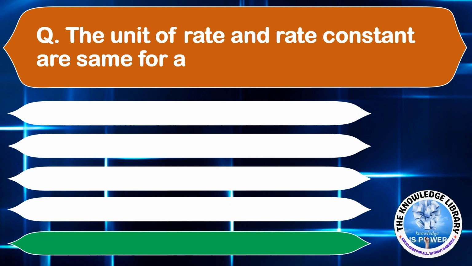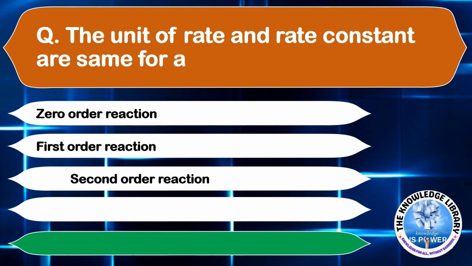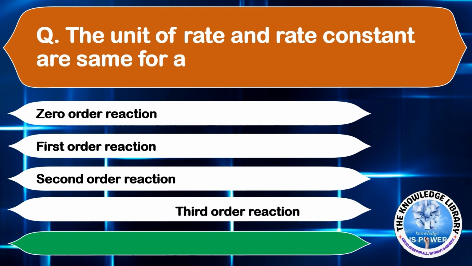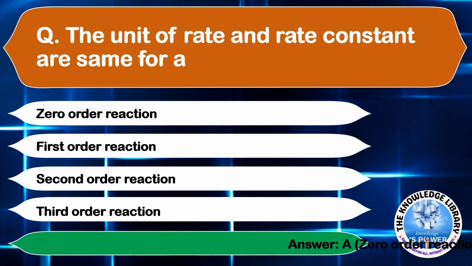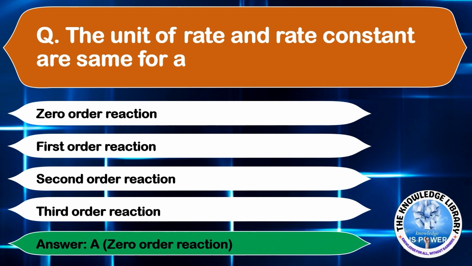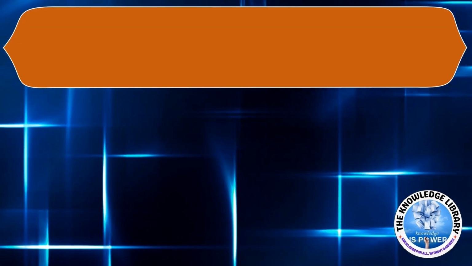The unit of rate and rate constant are same for a option A, zero order reaction, option B, first order reaction, option C, second order reaction, or option D, third order reaction. The correct answer is option A, zero order reaction. Moving on to the next question.